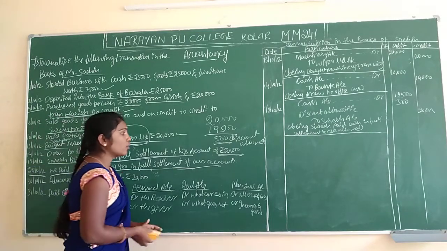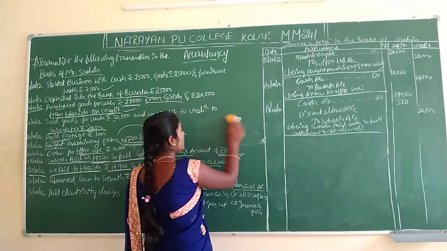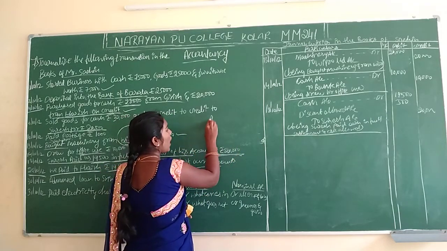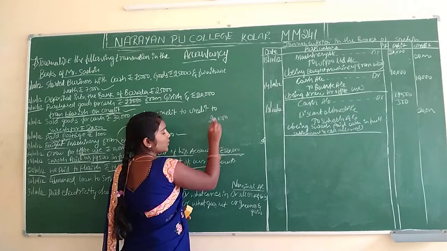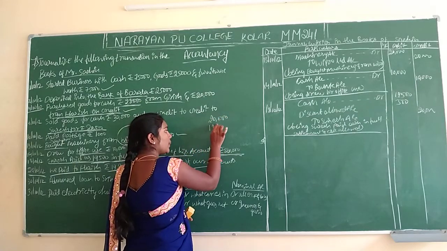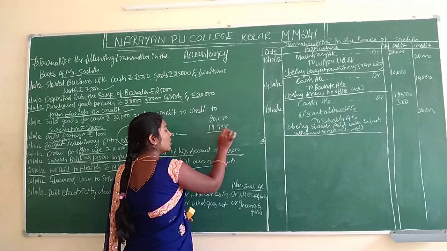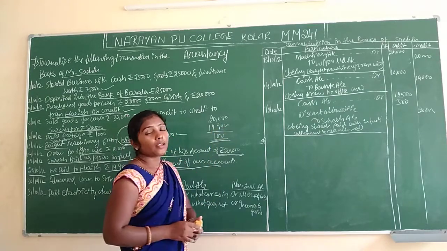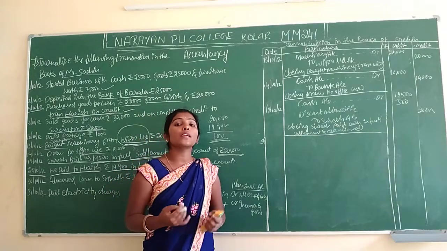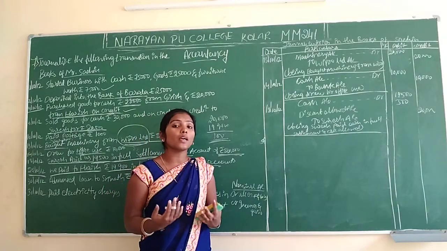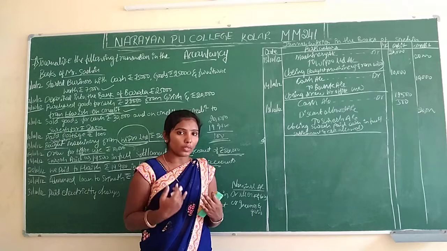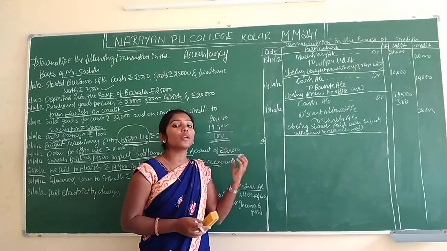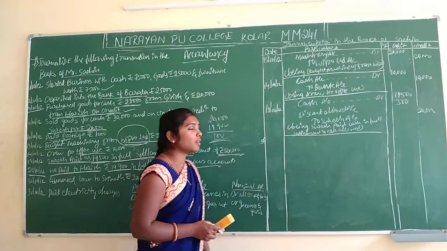We have to pay 20,000 to Harish, but we only pay 19,900, so the remaining 100 rupees they are giving as discount. We are receiving the discount, which means discount received. We will pass the entry now.